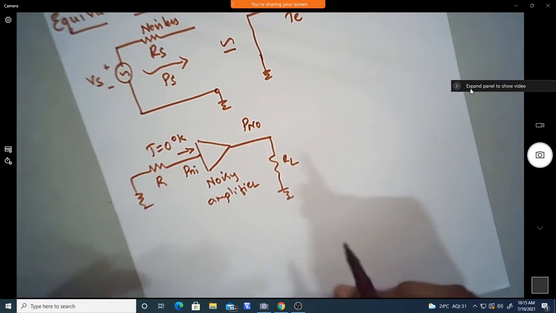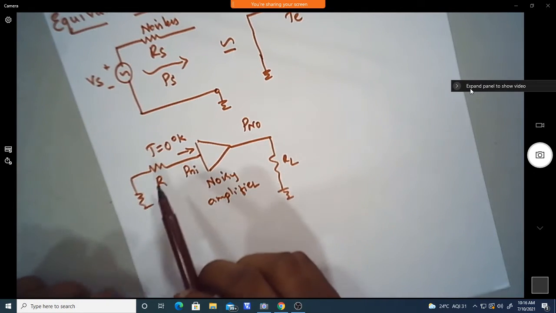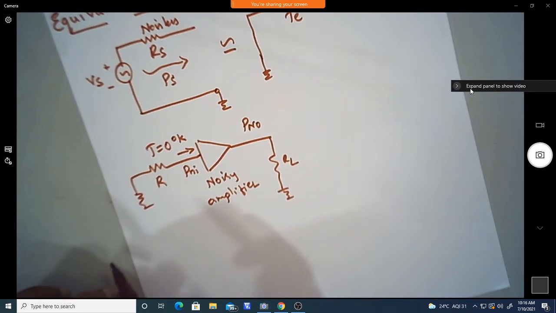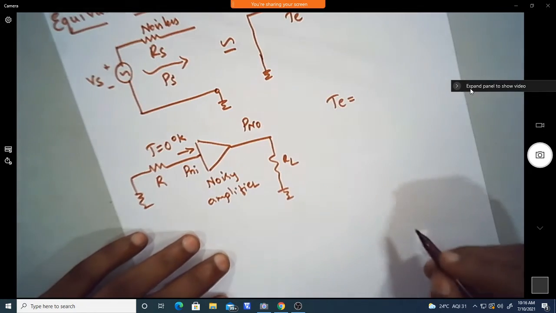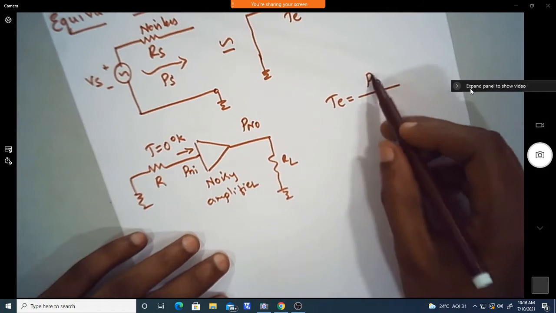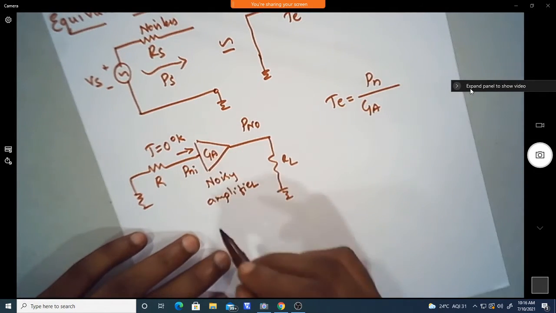The noisy amplifier can also be modeled as a noiseless amplifier, but by replacing the resistor with its equivalent noise temperature. So we can write this equivalent noise temperature for the noise generated inside the amplifier. Let us take the gain of this amplifier as GA.